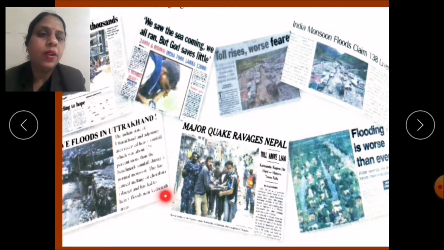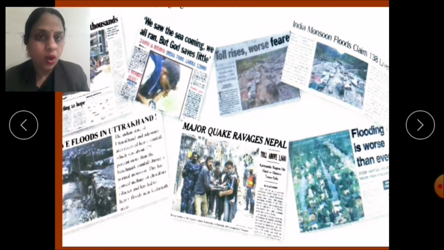Now children, look at these newspaper clippings. What are the headlines written? Yes. "We saw the sea coming. We all ran, but God saves little." "Indian monsoon flood claims 138 lives." "Massive flood in Uttarakhand," etc. These are some natural events which occur all around.